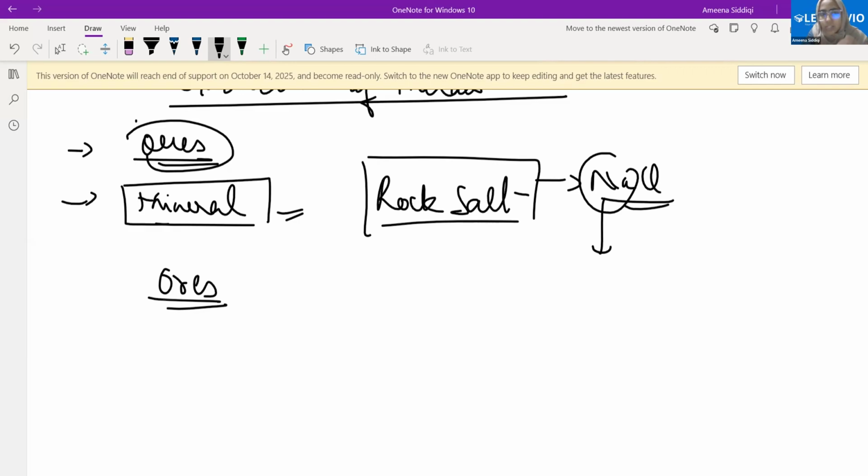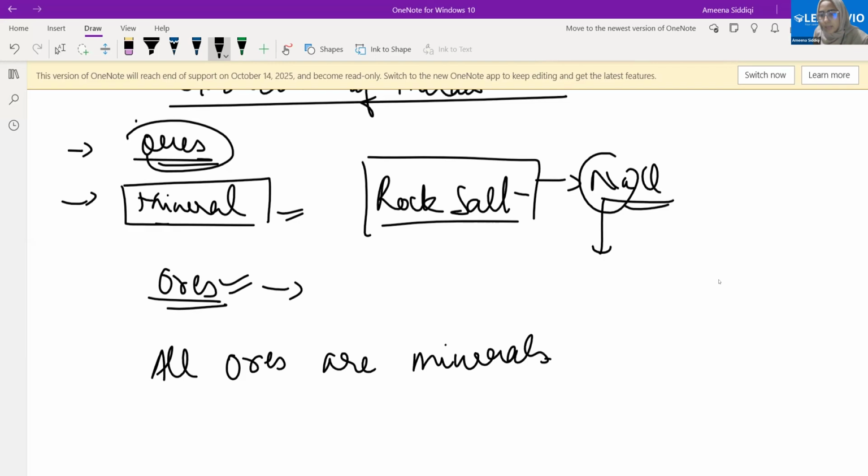Therefore, we do not really extract metals from the minerals, but rather we extract metals from the ores. Right? Now, can I say all ores are minerals? Tell me, is this statement correct or not? Yes. All ores are minerals.